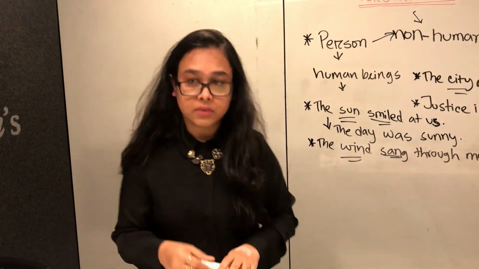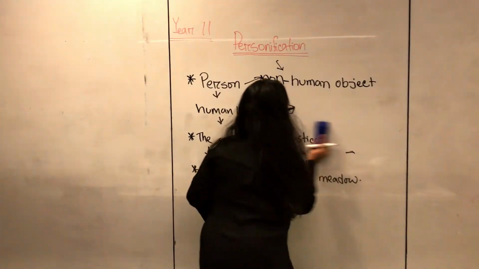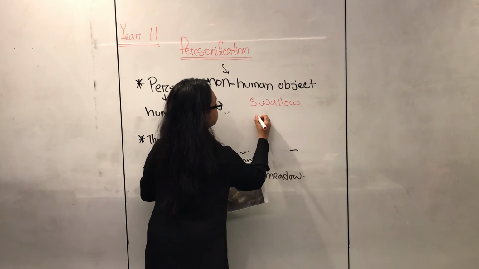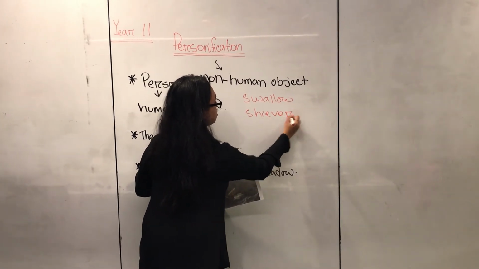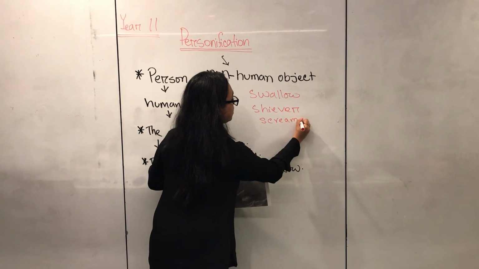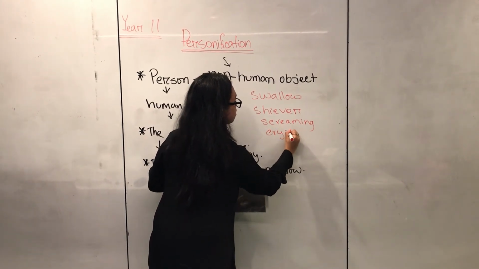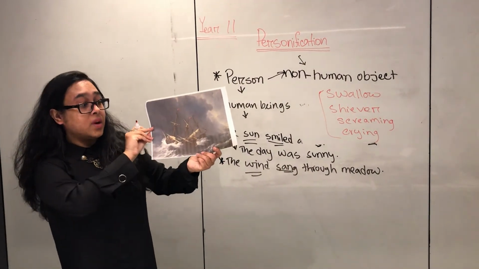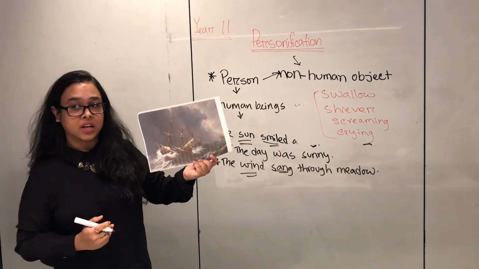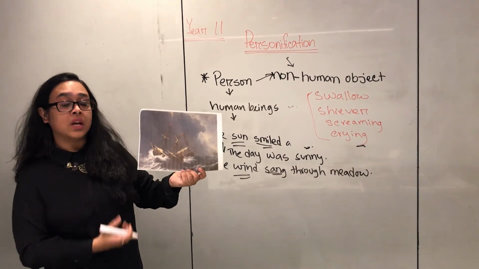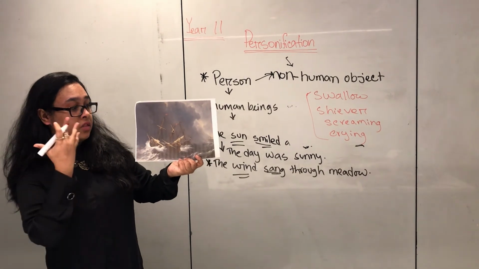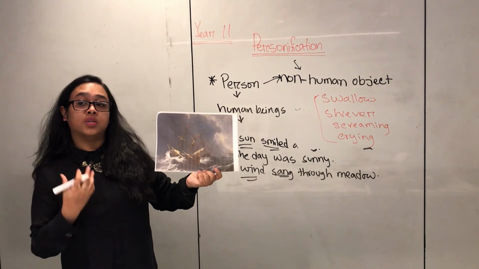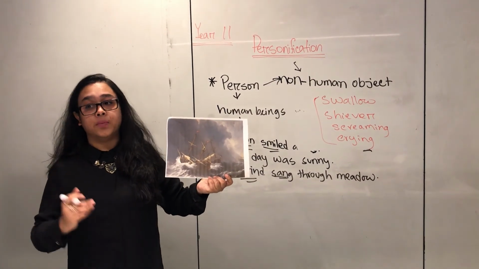For example, let's just write it out. Swallow, shiver, screaming, and crying. So now, if we make a story about this image, like once upon a time, two ships were there in the Pacific Ocean, suddenly the sky started to scream, the clouds were crying, the ships started to shiver, and the waves gradually swallowed up the ships. Now the reader will get a better picture.